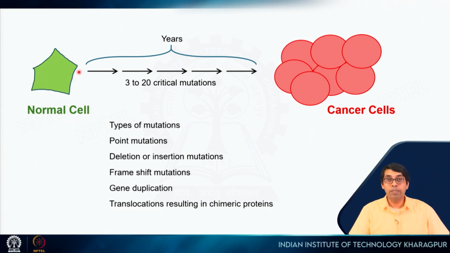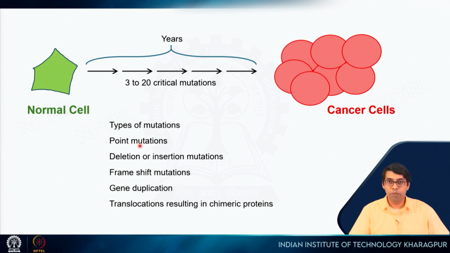So this whole process can take years, right, and it turns out that there are 3 to 20 critical mutations which are needed. The least is 3 and it can be as many as 20 mutations in critical genes, okay, not any normal random places, right. They have to be in certain critical genes, and we will see what type of genes those are, and that can lead to cancer. So what are these types of mutations?